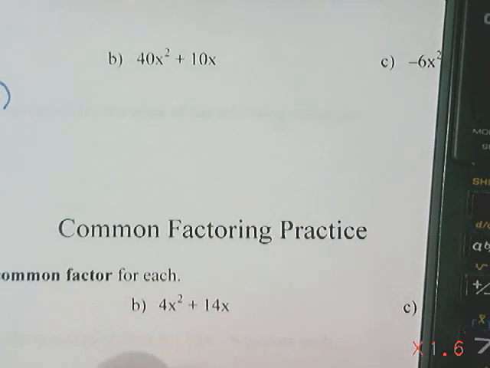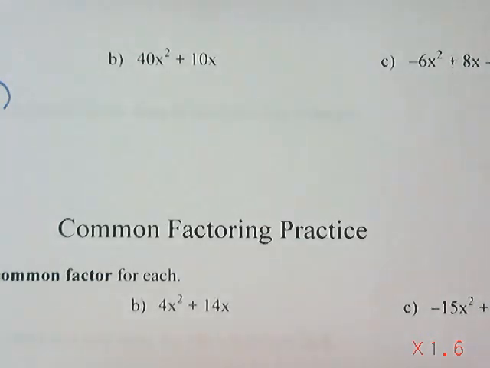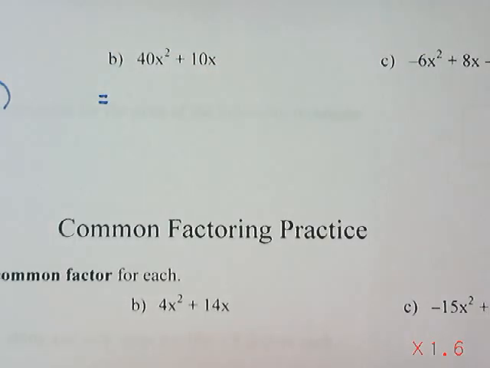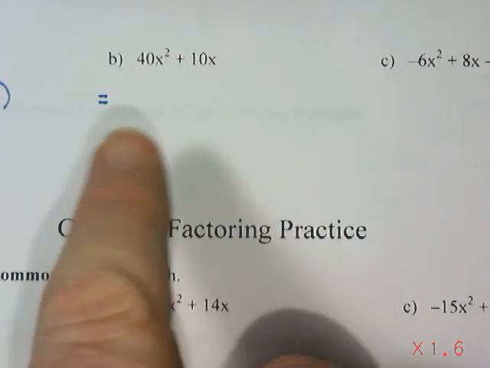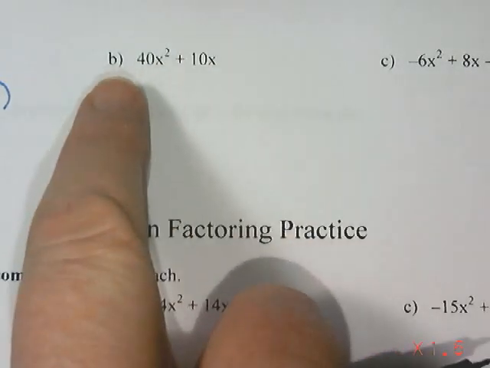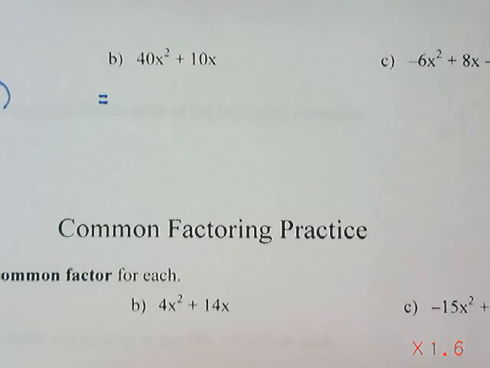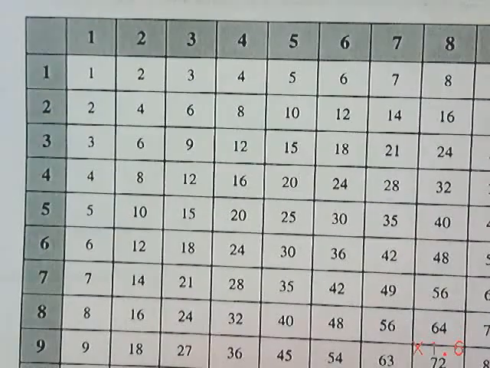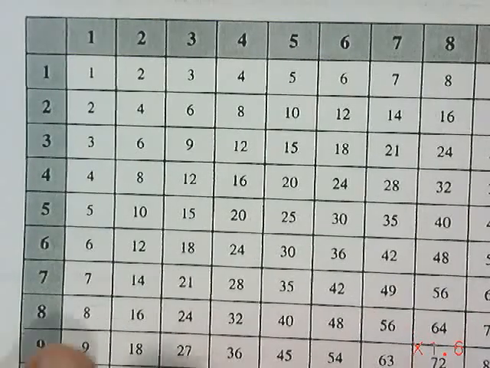All right, let's take a look at the next one. I have 40x squared plus 10x. And the first thing I want to do is try to find a common factor that I might have multiplied by in order to get this. So I start with the 40 and the 10. I'm looking on my multiplication grid for some place that 40 and 10 both show up.